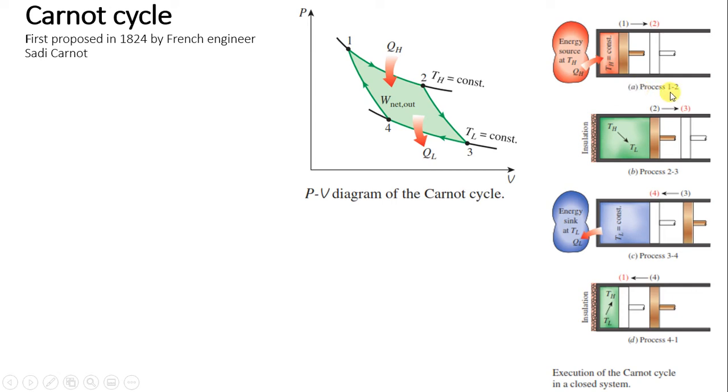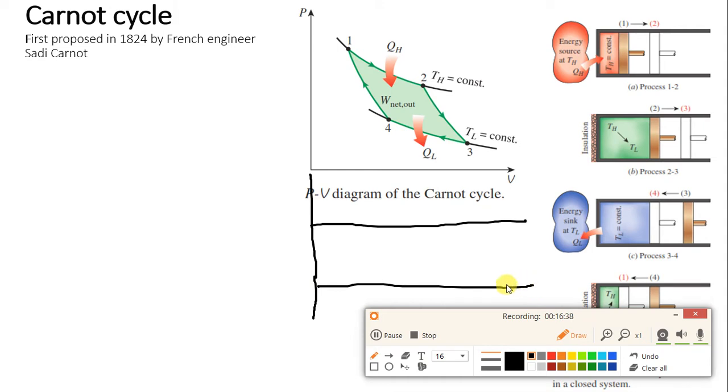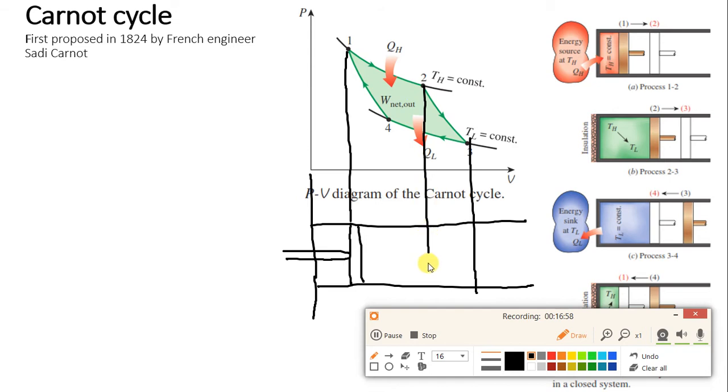The diagram A is process 1 to 2. Let me draw another figure below this. The piston cylinder arrangement will be like this. From here the cylinder will be there, and suppose point 1 is where the piston is over here, this is the piston rod, and this is the end point, point 3. And this is point 2.